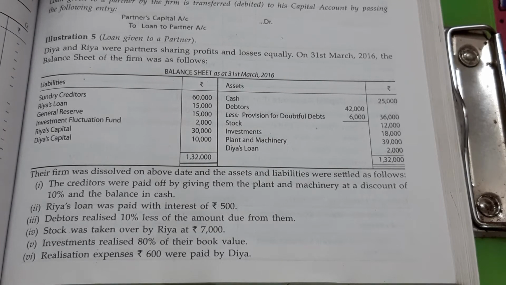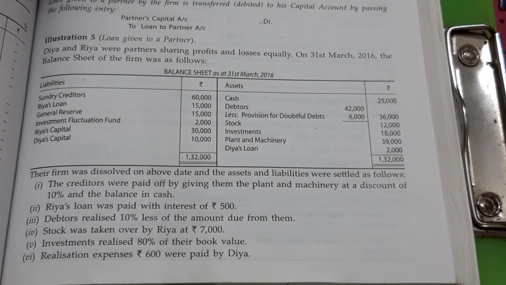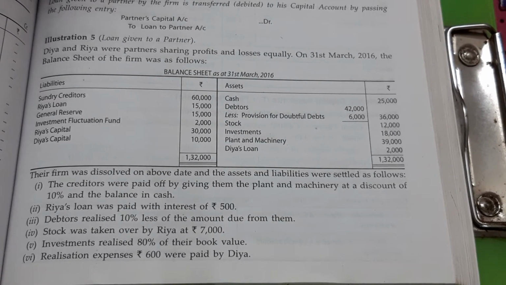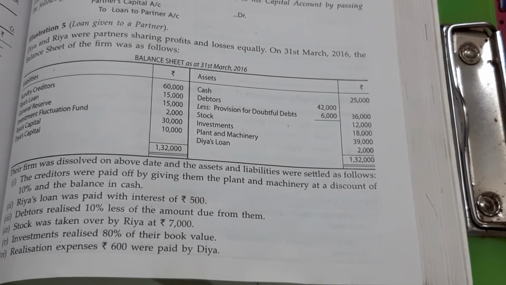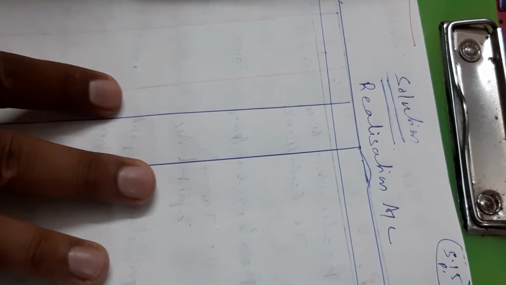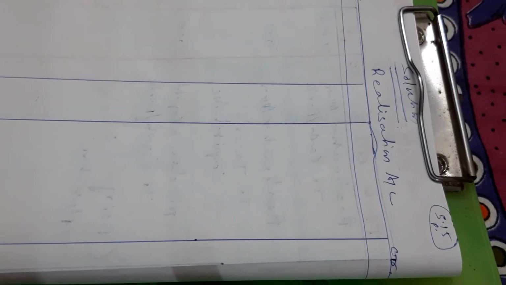Now I am going to discuss this sum. How do you solve it? Please take the screenshot. Okay, you have taken the screenshot of this question. Now I am going to solve this problem. At first, you will have to draw the format of realization.